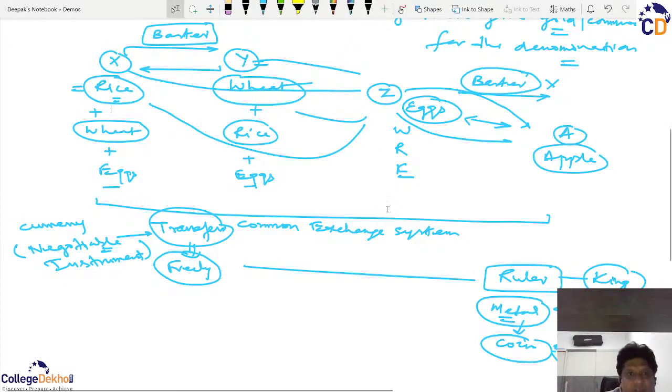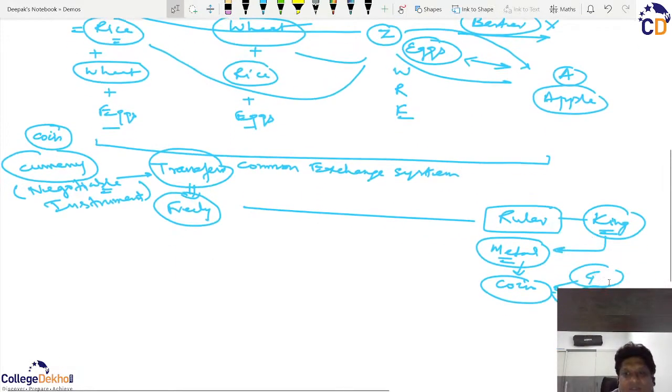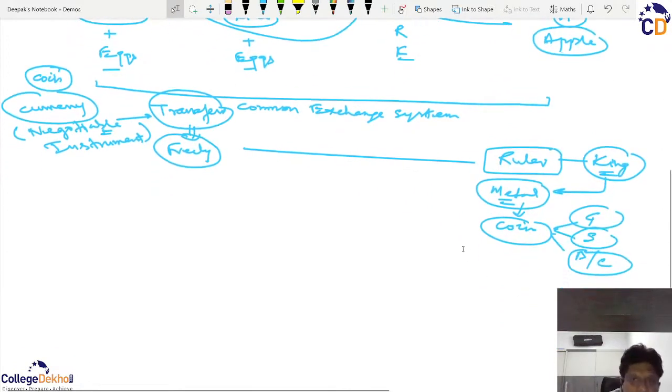Those extra coins gave them free transferability. Now, if X wants eggs, wheat, or apples, then he will go to those sellers and give them the coin and get the commodity. So, what happened? That currency, that coin, created a negotiable instrument, a transferable instrument. Anybody who has the coin will get anything, because it has been assured by the king that whatever is the value of that currency or coin, you will get the goods, whatever you want.